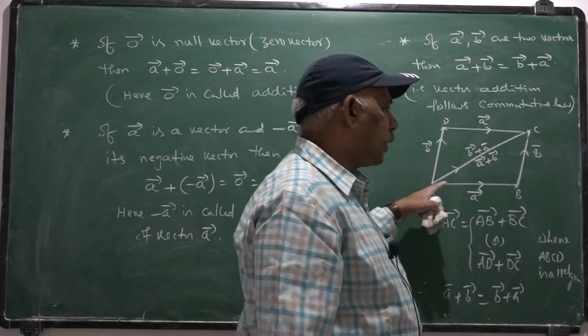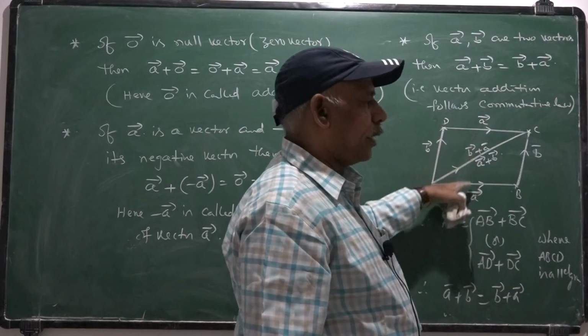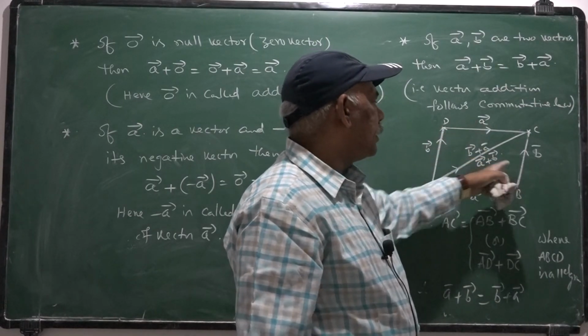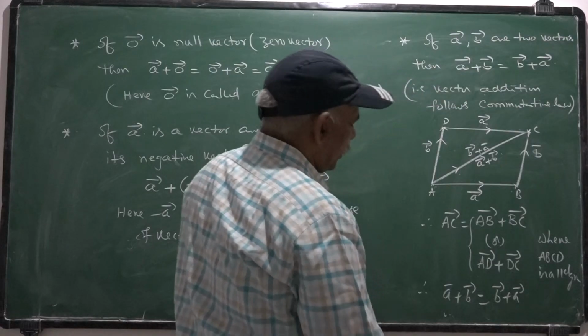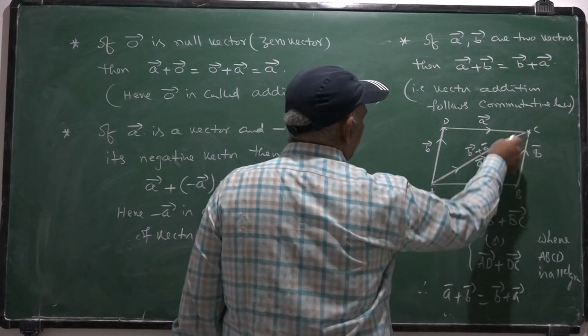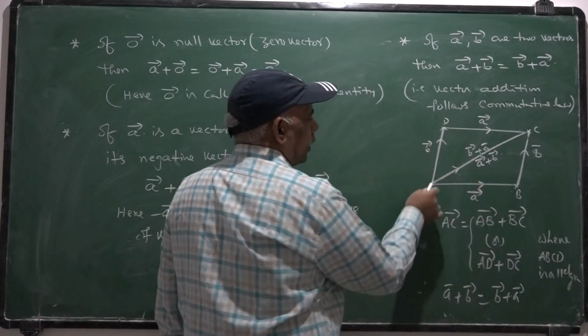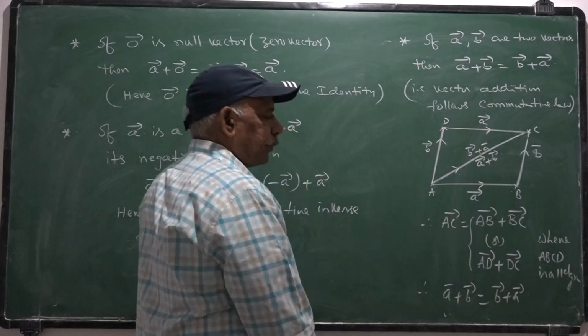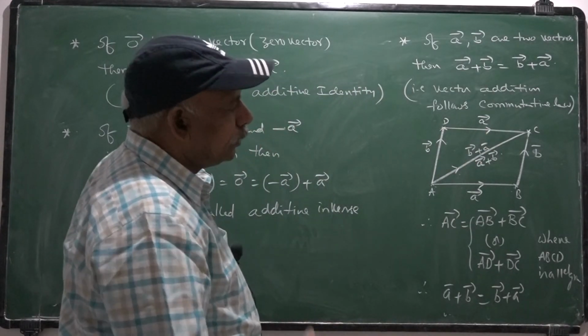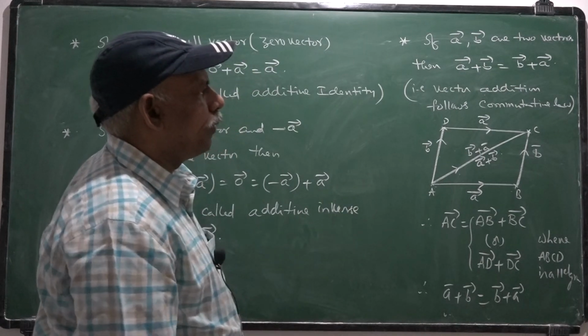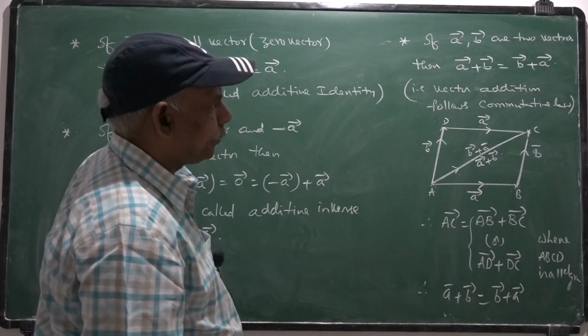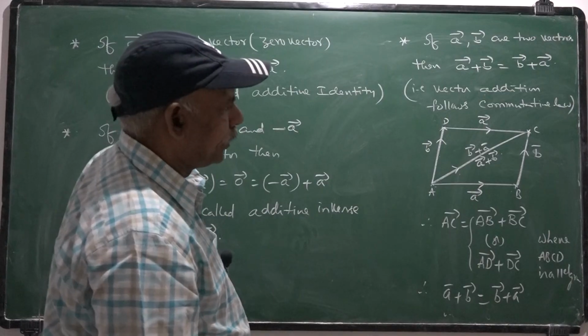DC is equal and has the same direction as AB. Hence, these two are equal and these two are equal. So, instead of A bar plus B bar, the same vector may also be represented by B bar plus A bar. Hence vector addition follows commutative law.